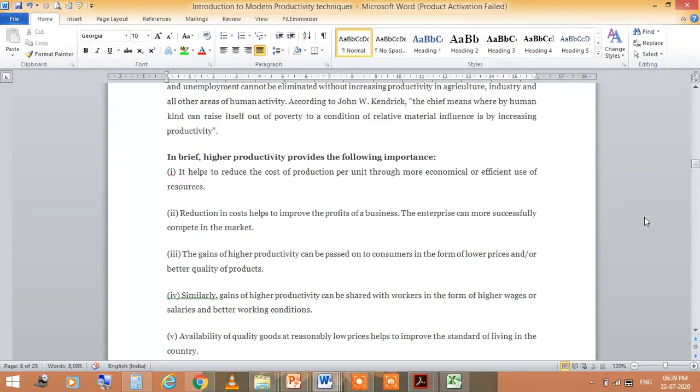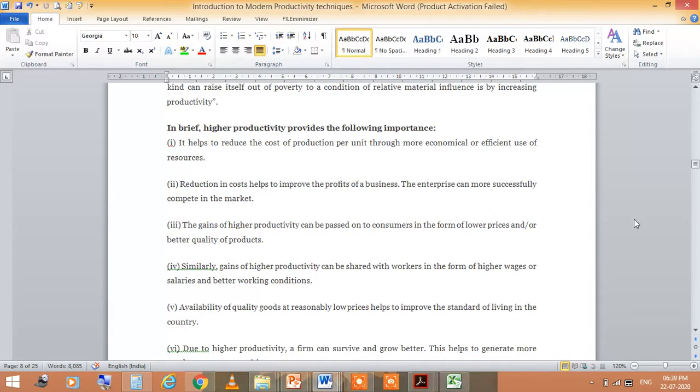The enterprise can more successfully compete in the market, and the gain of higher productivity can be passed on to consumers in the form of lower prices and better quality of products. Similarly, gains of higher productivity can be shared with workers in the form of higher wages or salaries and better working conditions.